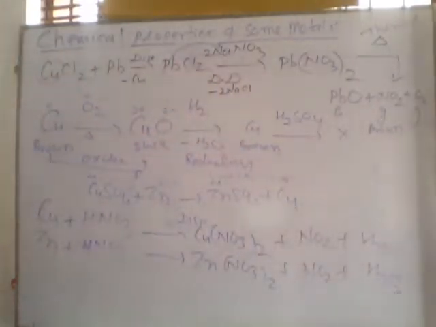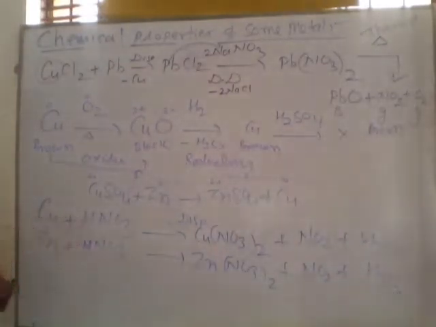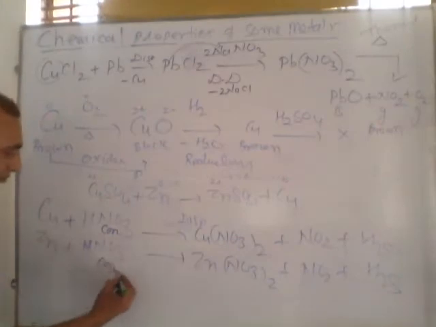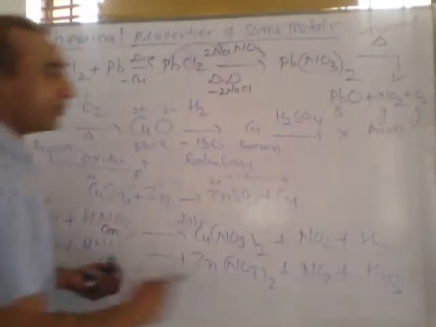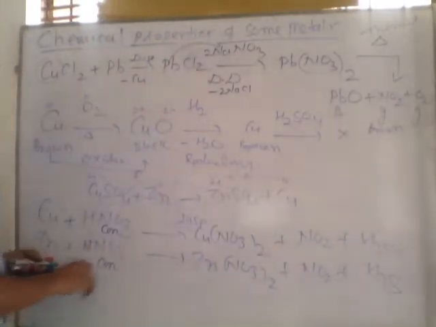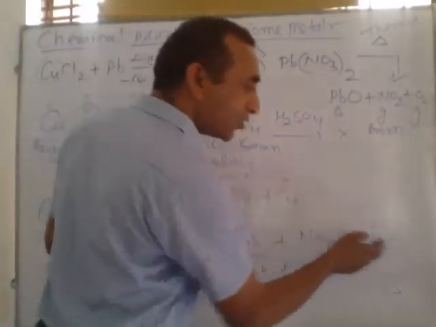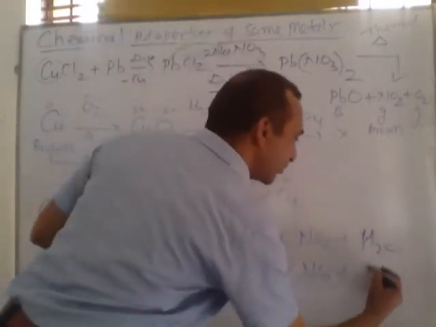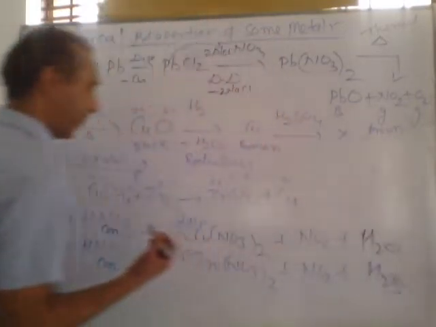Remember, copper and zinc metal with concentrated nitric acid do not form hydrogen gas, because nitric acid is a strong oxidizing agent which further oxidizes hydrogen to oxide, and water is formed, H2O, not single H.